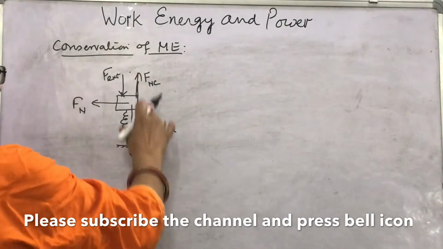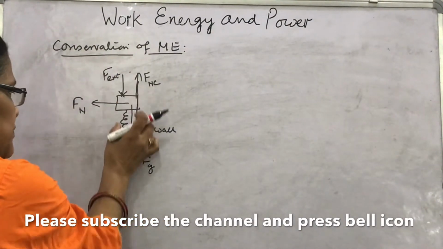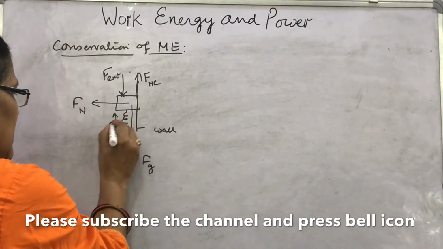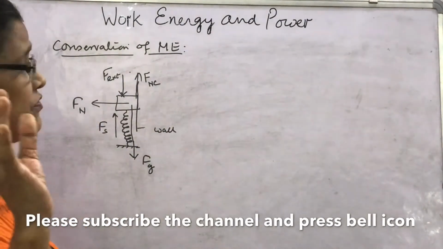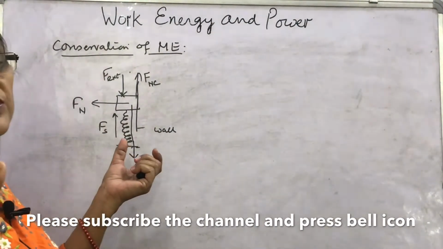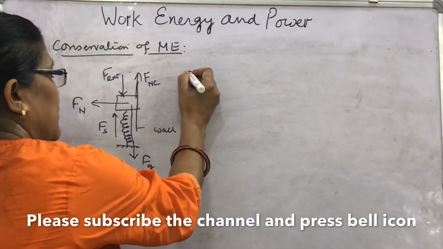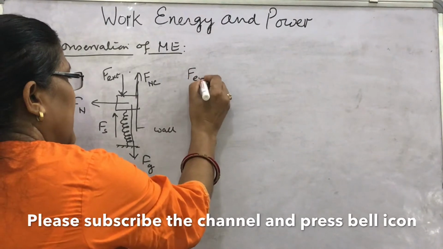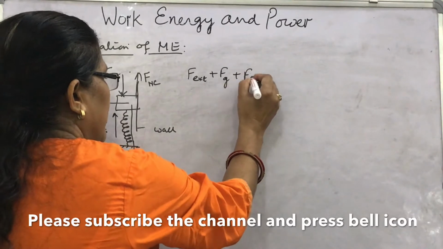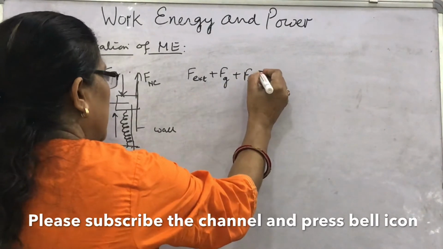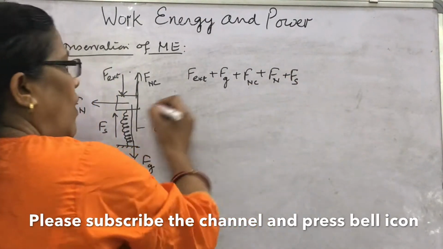So if the object is under the effect of conservative and non-conservative forces, what will happen when the spring is compressed here? Then this will be the spring force also. We have read in the previous video also that spring force and gravitational force are conservative forces. How many forces are acting here? F external plus F gravitational plus F non-conservative, that is frictional force, plus normal reaction plus Fs spring, all these forces.